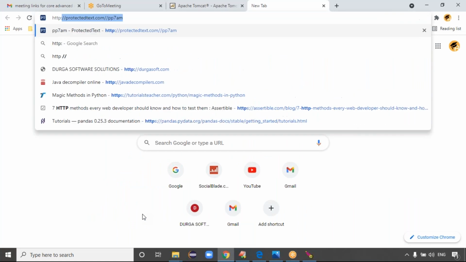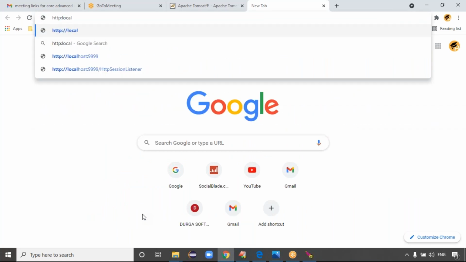What is the URL here? HTTP colon. We can write localhost, guys. Why localhost? Localhost means your server is there in the same location, on the same host, right? In real time, the servers are there in a different host. That's why you go for the IP address. Exactly. Yes, HTTP colon slashes localhost colon.